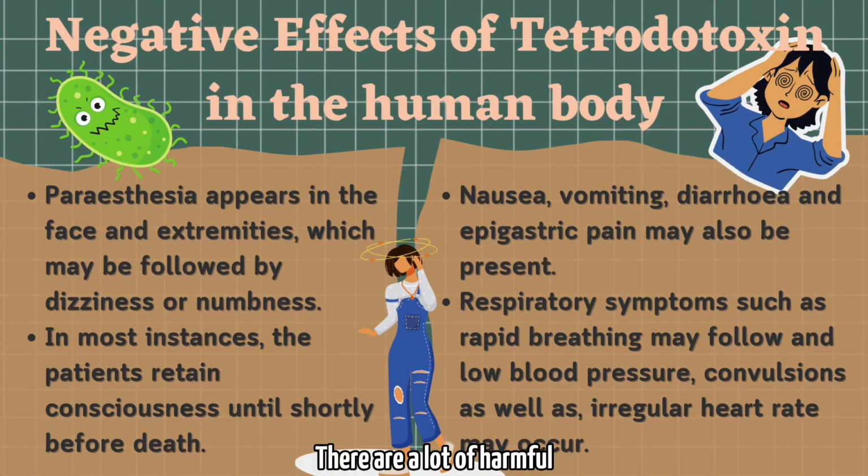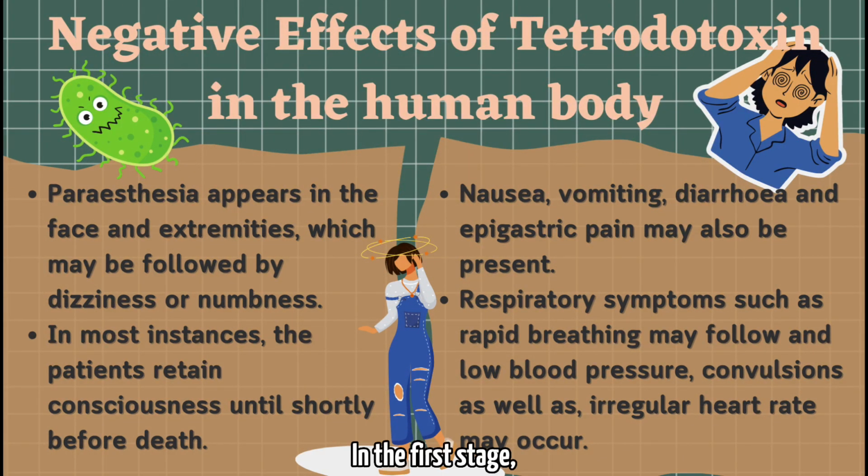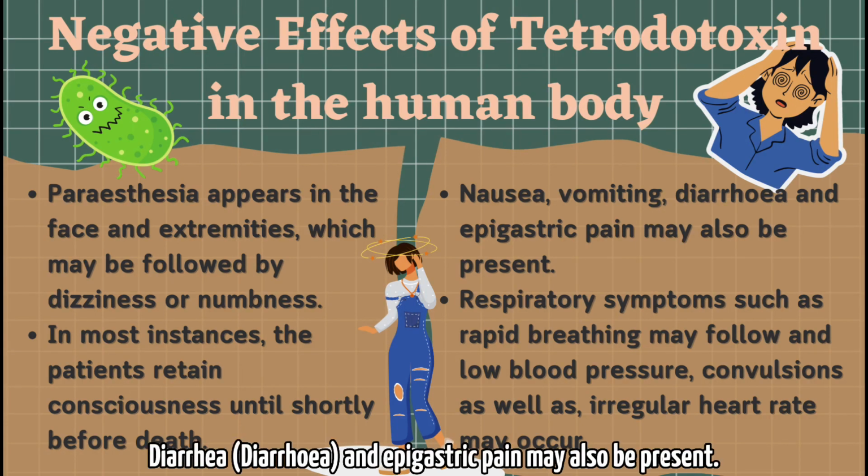There are a lot of harmful effects of tetrodotoxin when it enters the human body. In the first stage, paresthesia appears in the face and extremities, which may be followed by dizziness or numbness. Paresthesia refers to a burning or tingling sensation that is usually felt in the hands, arms, legs, or feet, but can also occur in other parts of the body. In the second stage, the victim may feel nauseous and keep vomiting. Diarrhea and epigastric pain may also be present.